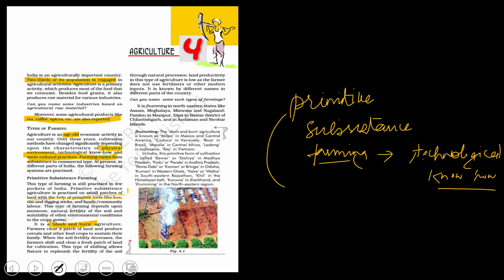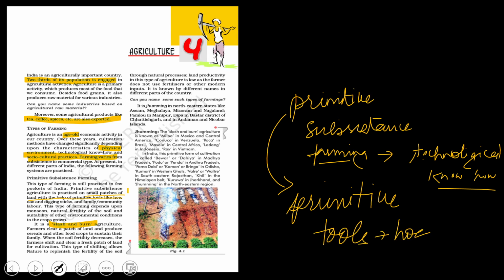Now when I'm talking about primitive tools, what are primitive tools? They are nothing but hoe, digging sticks, and obviously labor is important.